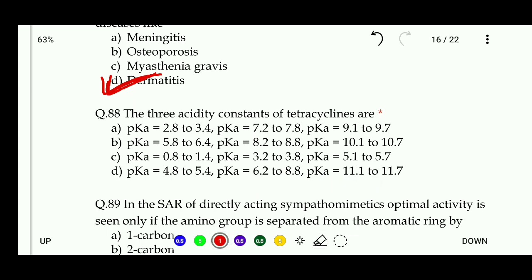So the right answer of this question is A. The 3 acidity constants of tetracyclines are pKa equal to 2.8 to 3.4, 7.2 to 7.8 and 9.1 to 9.7.